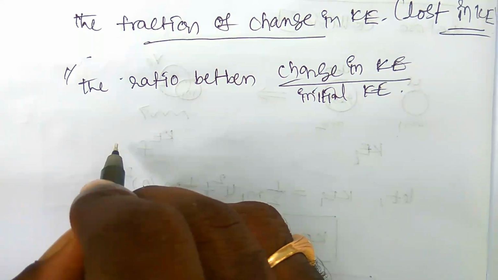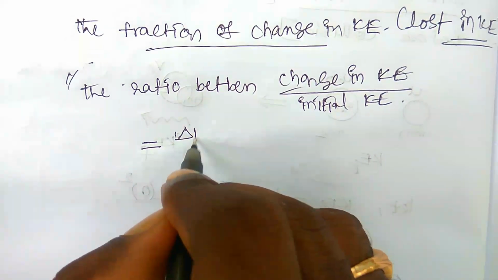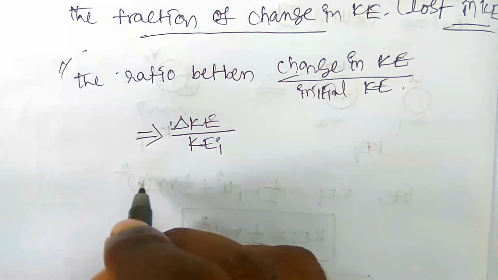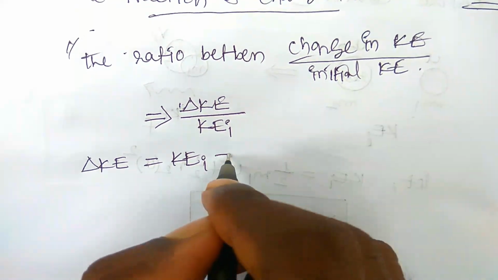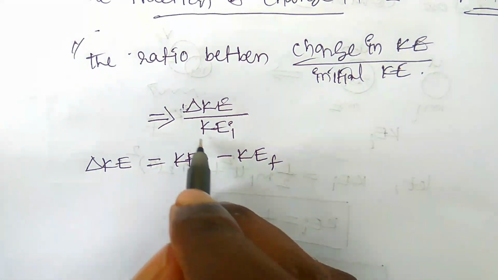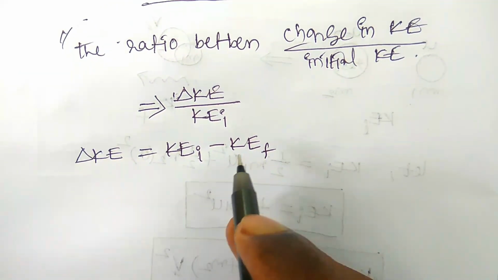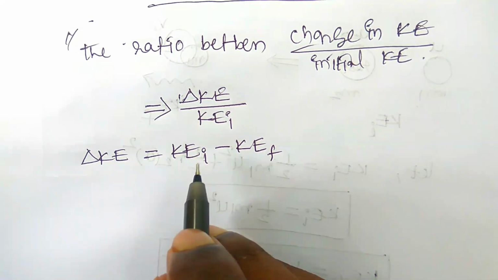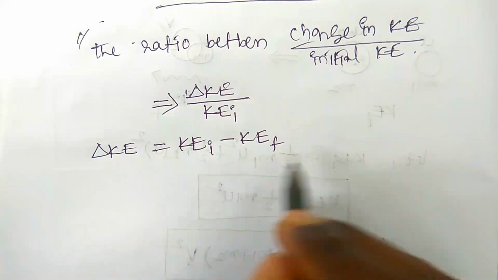So the fraction of change in kinetic energy should be written as change in kinetic energy, delta KE, by the initial kinetic energy, KEI. So delta KE should be written as KEI minus KEF. Why should you write KEI minus KEF? Because the initial kinetic energy is more than the final kinetic energy, since some kinetic energy was lost when the two objects participate in the inelastic collision, right? Hence the lower value is subtracted from the bigger value.